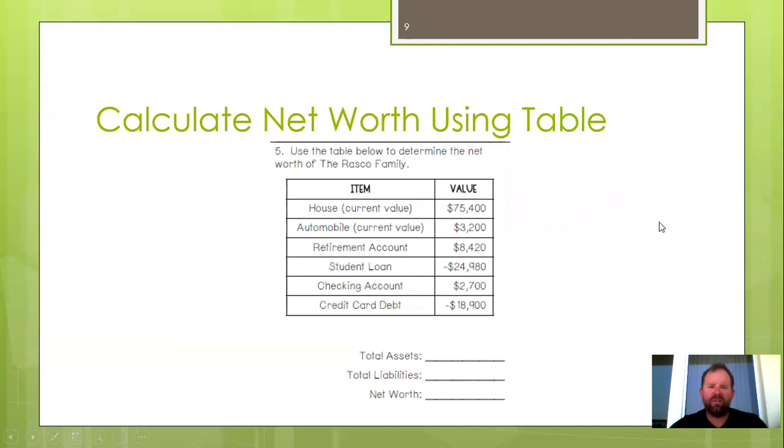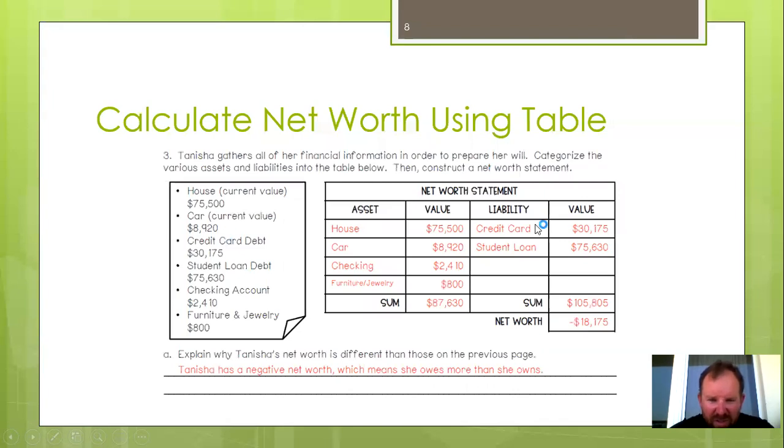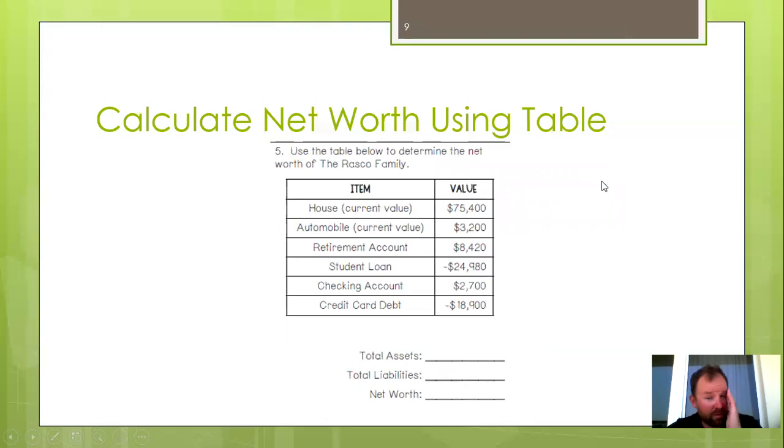All right, so now you guys go ahead. I want y'all to go ahead and look at these. I want you to figure out your own total assets and liabilities. You can make your own column and sheet like you did on this one. You can use this one if you want to. Just use the blank one, okay? Go ahead and make your own asset and liabilities table using this information and figure out the net worth of this individual, okay? The Rasco family, figure out how much their net worth is. Pause this, come back to me, and then we'll talk about it. Y'all go ahead.